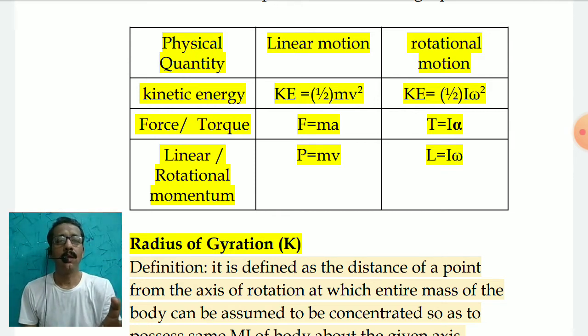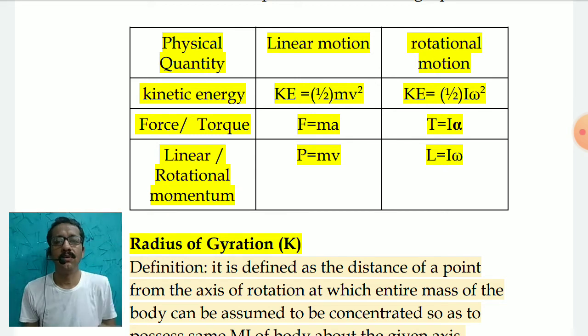So overall, it is observed that the mass of an object is getting replaced by moment of inertia, and that is how you can compare that the physical significance tells you that whatever role mass performs in linear motion, the same role is performed by I, the moment of inertia, in case of rotational motion.